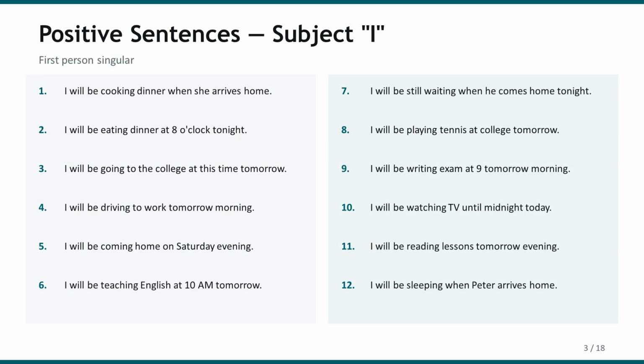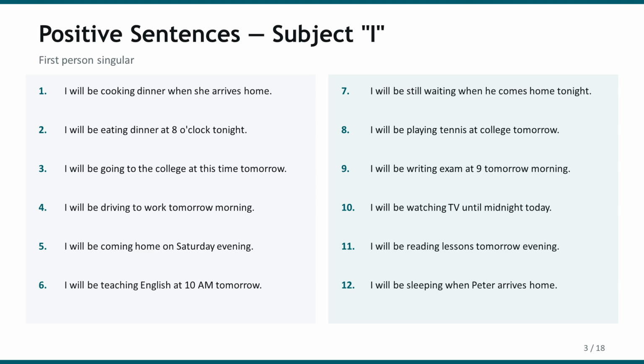Now, let us look at positive or affirmative sentences using the subject I. Listen carefully and try to understand the pattern. I will be cooking dinner when she arrives home. I will be eating dinner at 8 o'clock tonight. I will be going to the college at this time tomorrow. I will be driving to work tomorrow morning. I will be coming home on Saturday evening. I will be teaching English at 10 a.m.